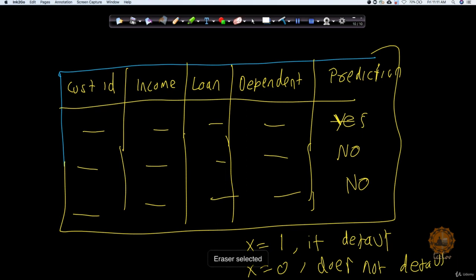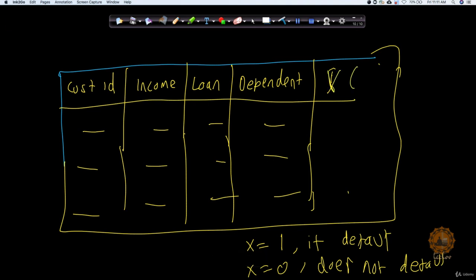Now in this case, my data is going to change a little bit. In this particular table, instead of putting yes or no, I will put this random variable, and here I'm going to put 1 and here I'm going to put 0, because the last two rows were basically 0. So now in this form, the table is entirely quantified. That means you can see that now we don't have anything categorical. We have everything as numbers: even customer ID is an integer, income is also an integer, loan is also an integer, number of dependents is also an integer. Now everything got converted to numbers.